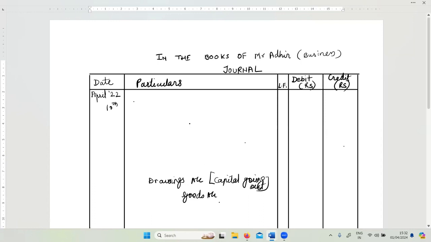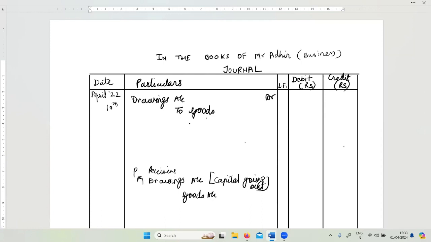When capital comes into the business, the person Adhir will be a giver. And when he is taking things out of the business, in the personal case, he becomes the user of this commodity, or we could say receiver. Right? So when he is receiver, receiver's account is debit. So drawings account is also debit. Drawings account debit. And what is going out from business?